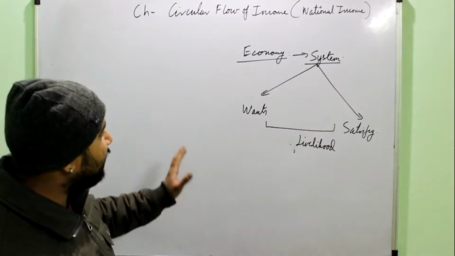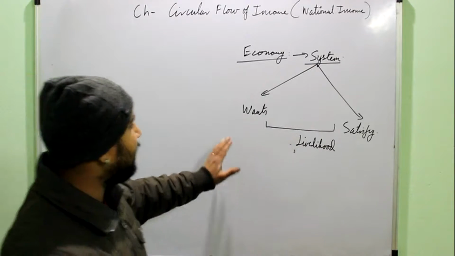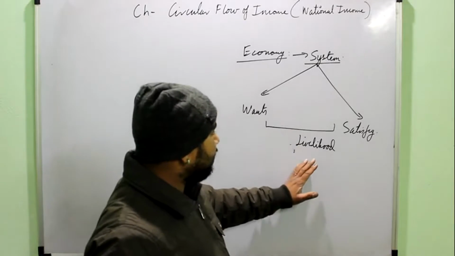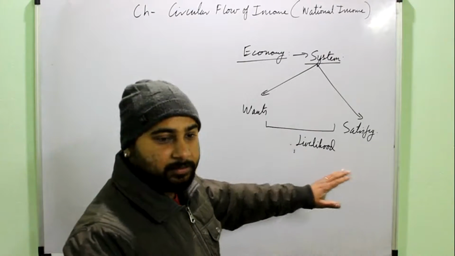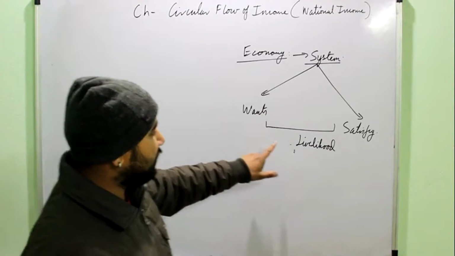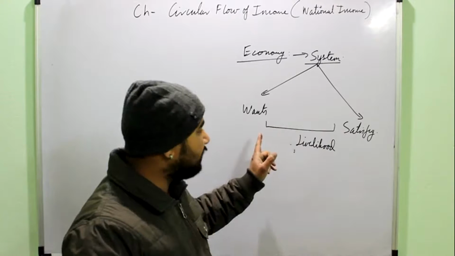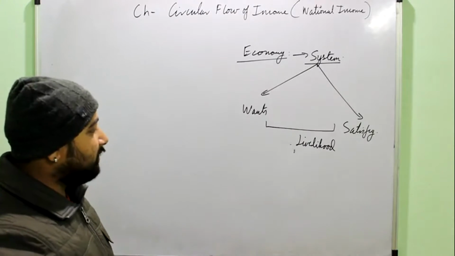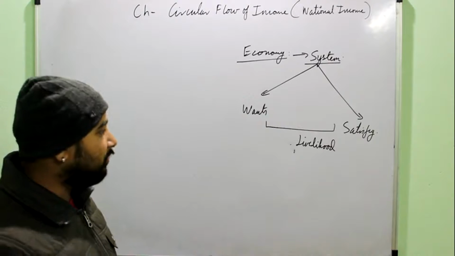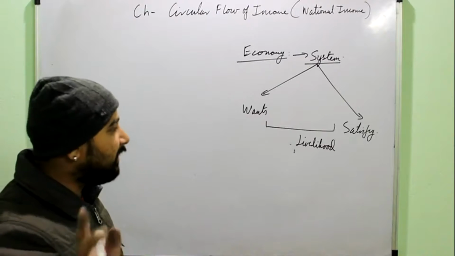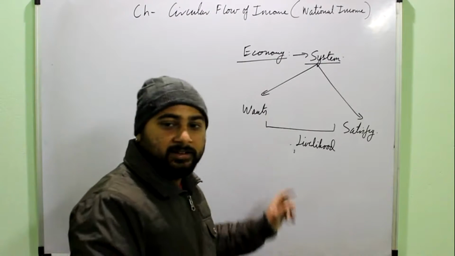Right? So it means that there are three important things which are happening in an economy, that is production, distribution and consumption. Production of the goods and services required to satisfy the want. Distribution means how they are reaching you. For example, a particular commodity may be manufactured in Chennai and you are getting it in Dehradun, or maybe it is manufactured in any other part of the world, maybe outside India, then also you are getting it.